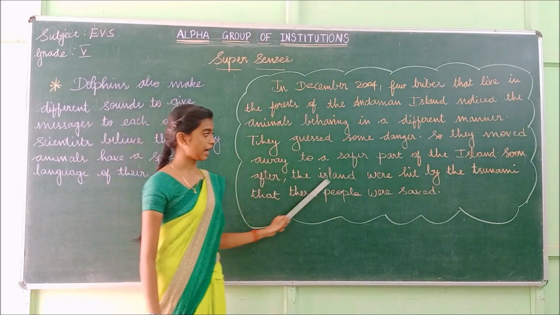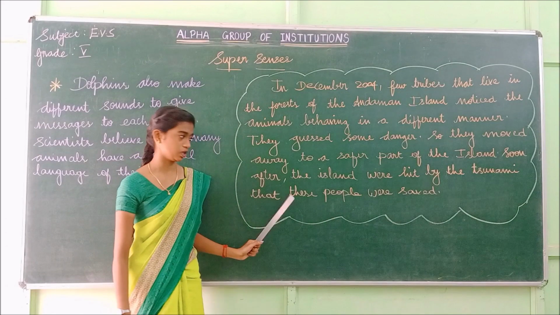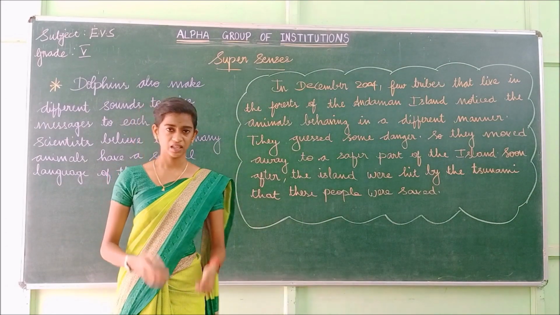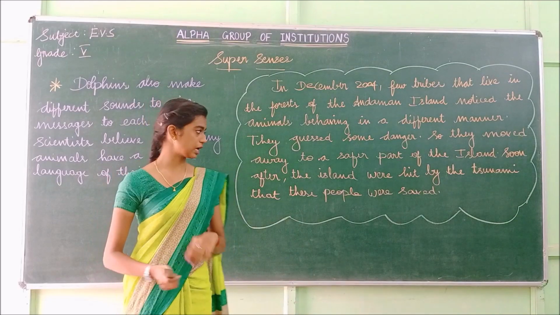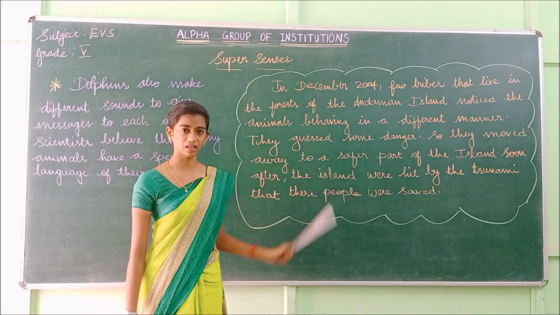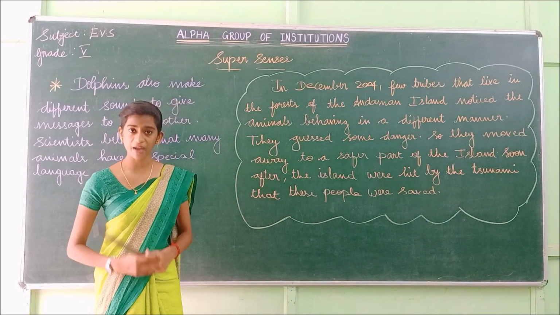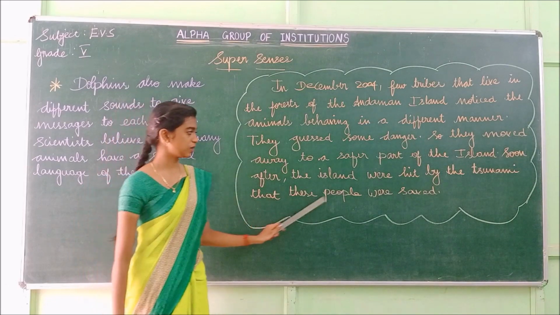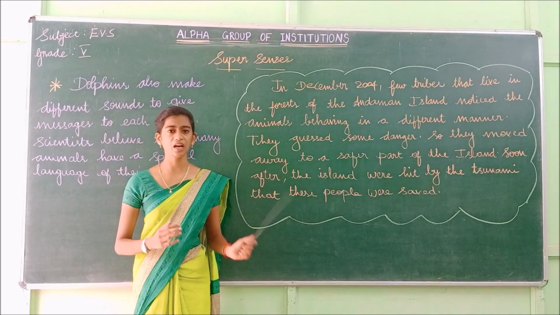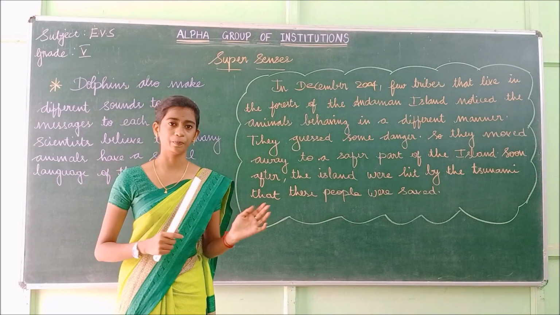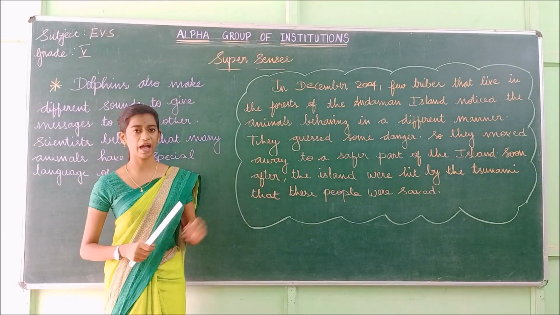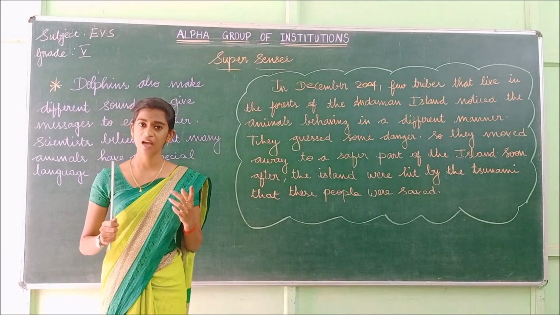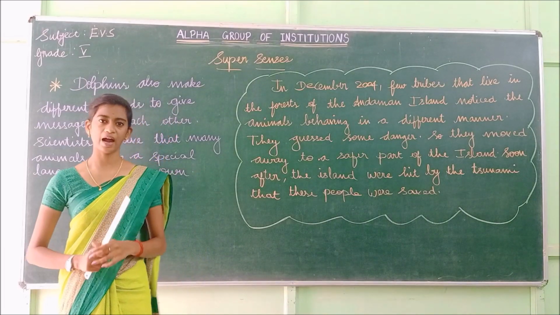Soon after, the island was hit by the tsunami. So what happened after that? Yes, after they left the place, the tsunami came. The island was hit by the tsunami. The island was affected by the tsunami. These people were saved. So because of the animals, what happened? The tribes of the Andaman Island were saved due to the warning call of the animals.